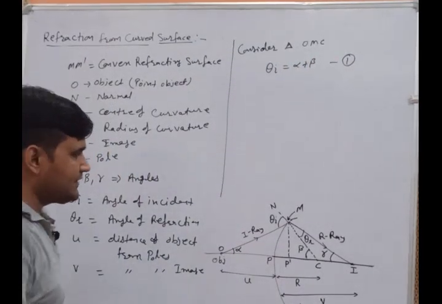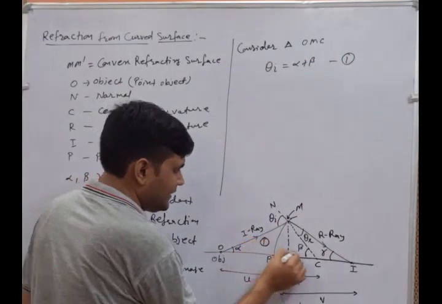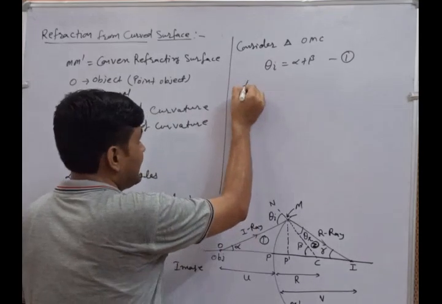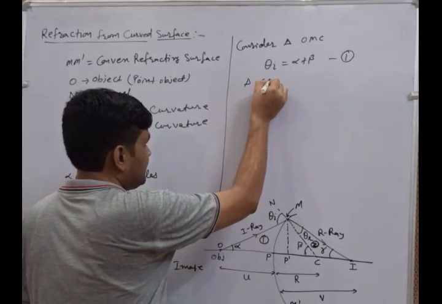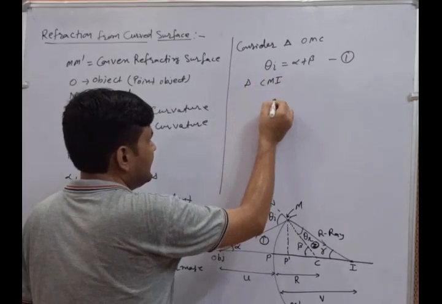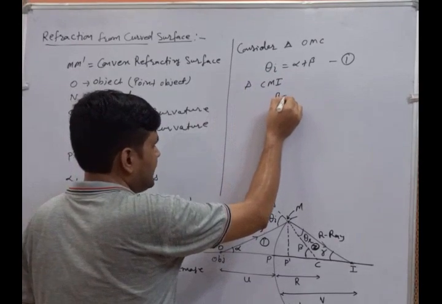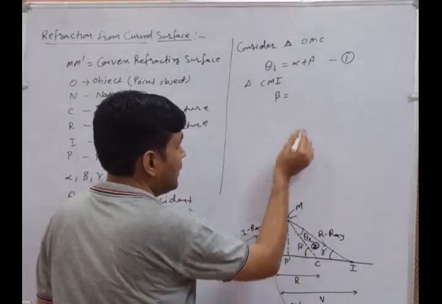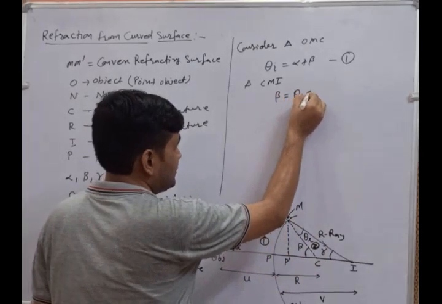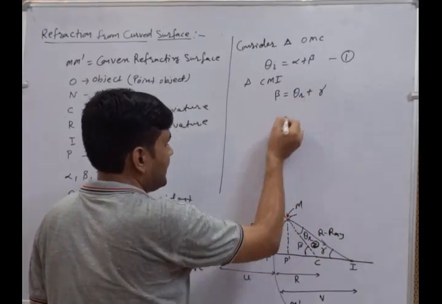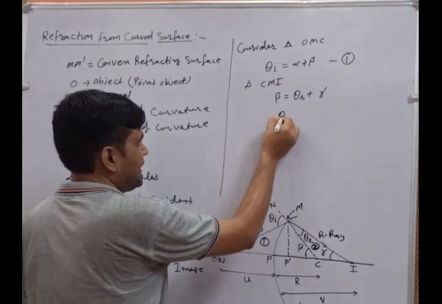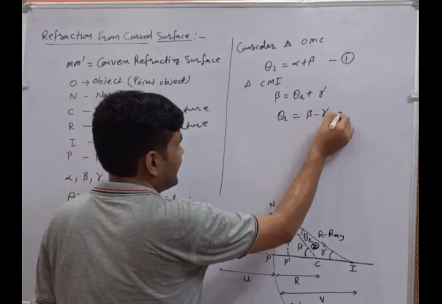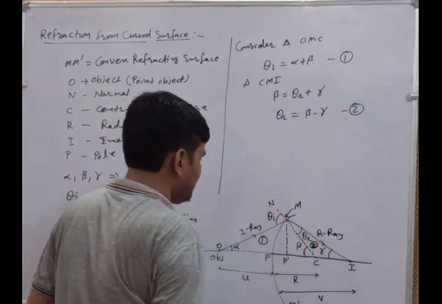The next formulation is for the triangle number 2, which is the triangle CMI. Here beta is the outer angle, equal to the sum of the two opposite inner angles, theta r plus gamma. After rearranging, we get the value of theta r as beta minus gamma, equation number 2.